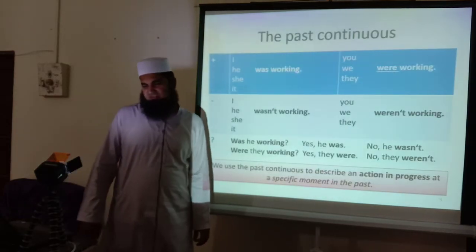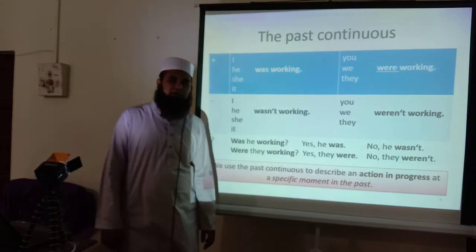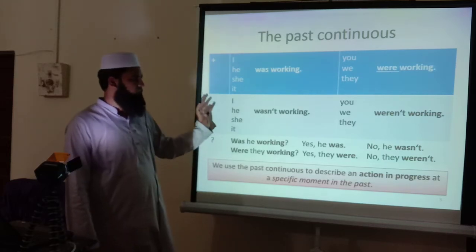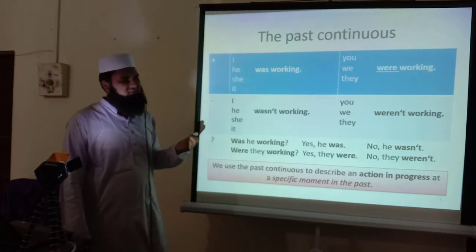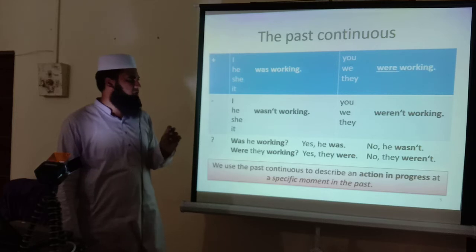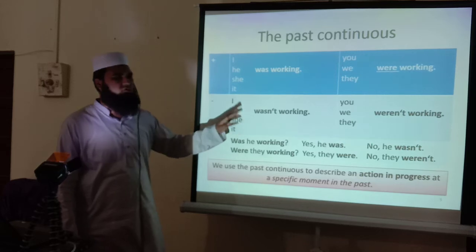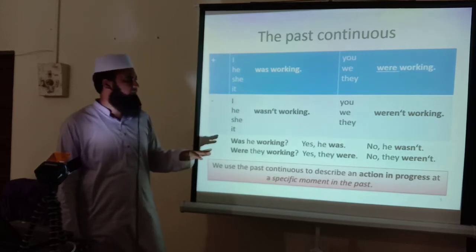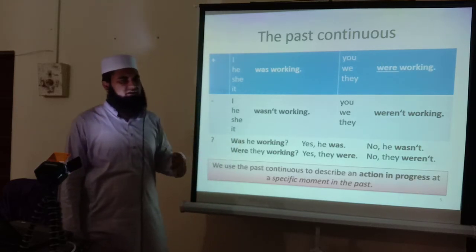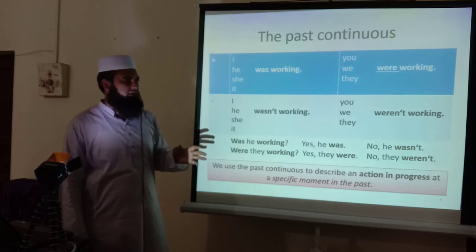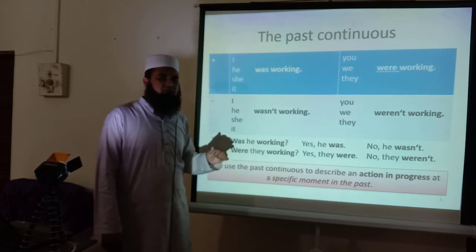Now the past continuous. It's very simple, that we just use was instead of am, is, are. We will add ing, the same as in present continuous, but don't forget, here we will use first form plus ing, with was. He was, I was, you were. And if we are talking about you, then we will not use you was; we will definitely put were. We were eating, we were learning, we were staying, and we were waiting.